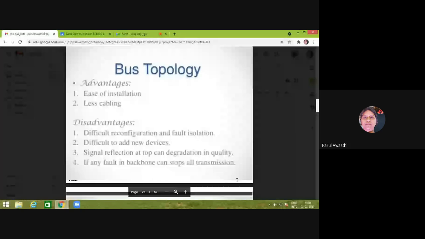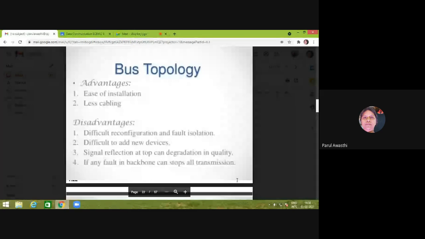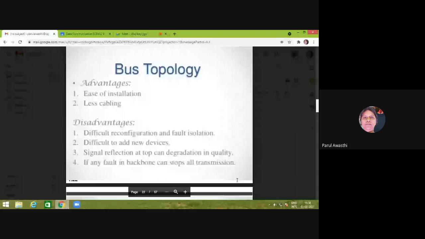What is the advantage of bus topology? It is ease of installation. Whenever I want to connect one more station, I connect one tap and one station to my bus. Whenever I want to remove one station from my bus topology network, I remove the tap and remove my station from that. And then less cabling is required in comparison to mesh topology, right? There is one backbone and a number of drop lines, so the backbone is only one. These are the advantages.